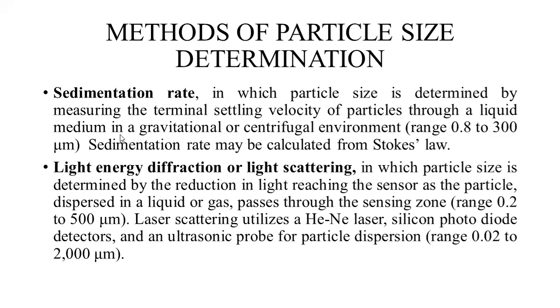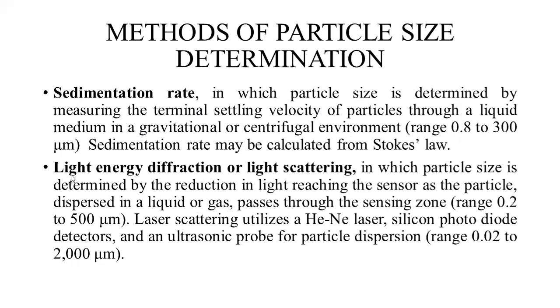Now the next method is sedimentation rate. Sedimentation rate usually utilizes Stokes law, in which we study the settling of particles. So let's discuss what sedimentation rate is. In sedimentation rate, particle size is determined by measuring the terminal settling velocity of particles through a liquid medium in a gravitational or centrifugal environment. Size range is from 0.8 to 300 micrometers. Sedimentation rate may be calculated from Stokes law.